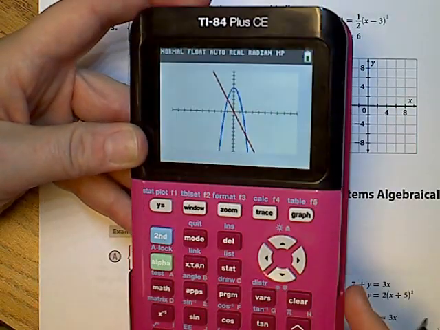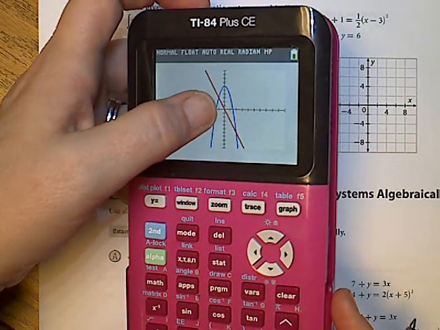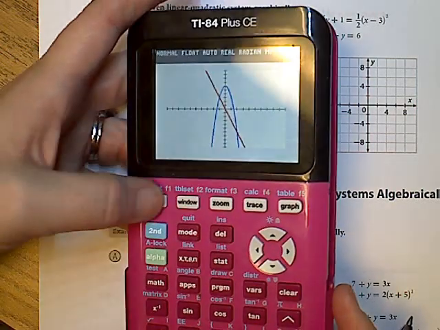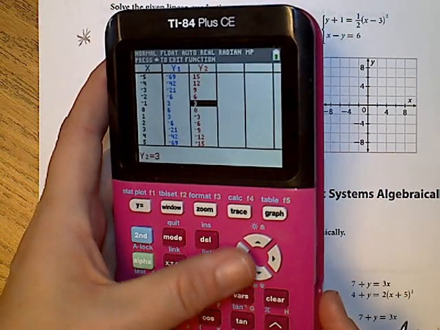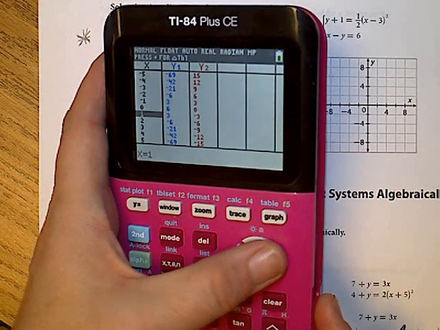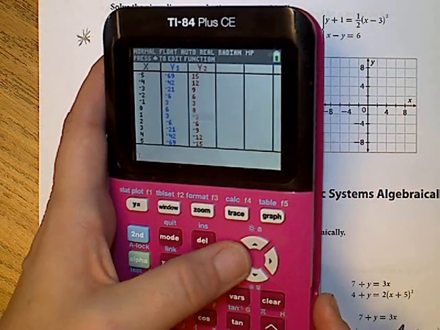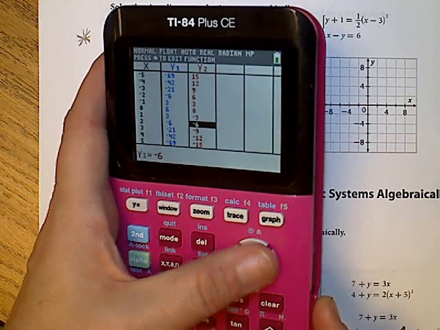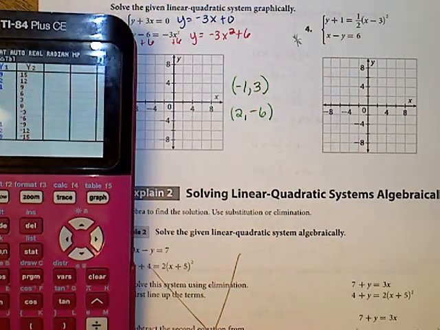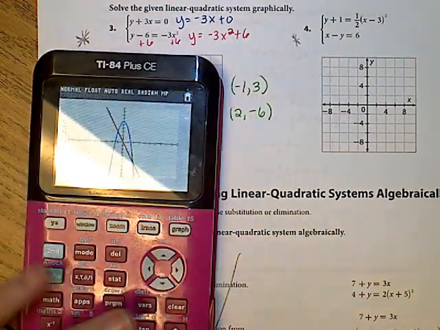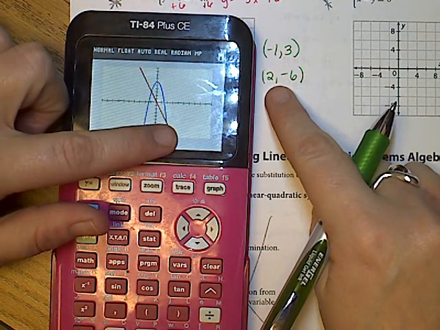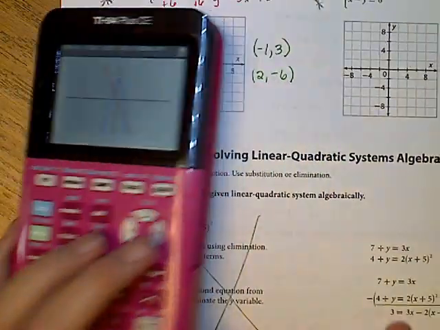Now, remember, I'm going to go back to the graph. Okay, I got negative 1, 3. But I have to find this point over here, and it looks like it's around 2 for x. So, sorry, back in the table, at 0 it's not a match, at 1 it's not a match. Again, this is not a match. 3 and negative 3 are not the same. At 2, I do have a match. So at 2, I've got negative 6 for both y values. So they share 2 points in common. Notice that I share negative 1, 3, and I share 2, negative 6. Those are the 2 points they have in common.